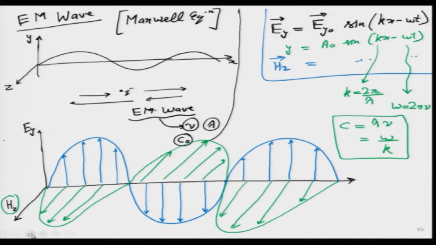Okay. And maybe with blue color I can show over here, this is the amplitude of the electrical field. So, this is E y naught, and similarly we will have over here the amplitude of the magnetic field, E z naught. Okay. So, in very simple terms, under certain conditions, we can write that E y and E z are just a linear product of one another. So, we can correlate it with a constant.